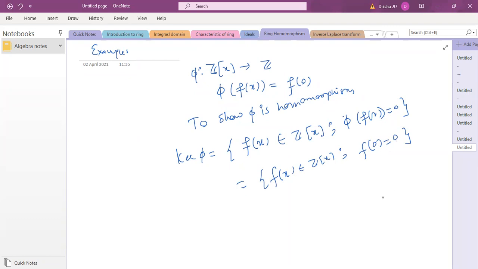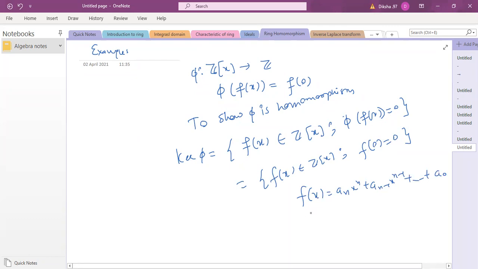Given any polynomial, say f(x) = a_n x^n + a_{n-1} x^{n-1} + ... + a_0, all of us know that f(0) is just the constant term, because in all other terms you put x equals 0.